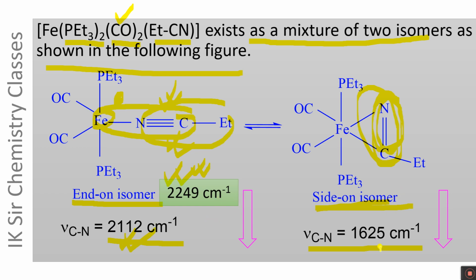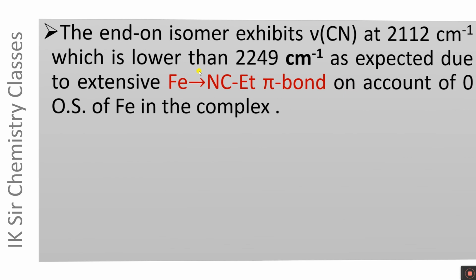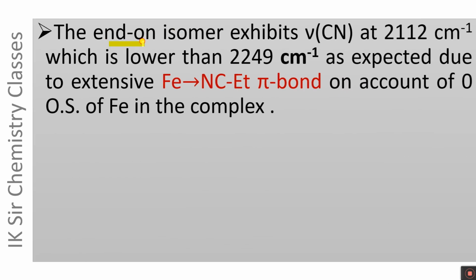But in the case of the side-on isomer, the stretching frequency is very low because the carbon nitrogen bond order is about 2. The end-on isomer exhibits CN stretching frequency at 2112 centimeter inverse, which is lower than 2249 centimeter inverse, as expected due to extensive Fe to propane nitrile pi bonding on account of zero oxidation state of Fe in the complex.